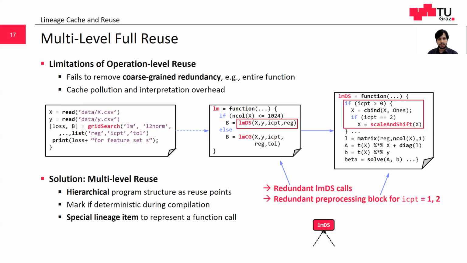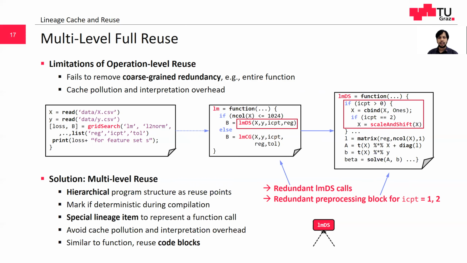During compilation, we mark functions that do not contain any non-deterministic calls. Then at runtime, we construct a special lineage item for a function and use it as a key in the lineage cache. Moreover, multi-level reuse over instruction-level reuse avoids cache pollution and interpretation overhead. We apply a similar logic to reuse control flow blocks.